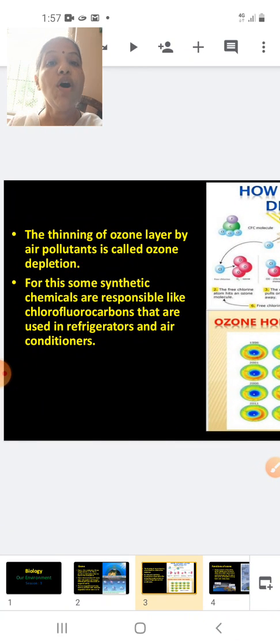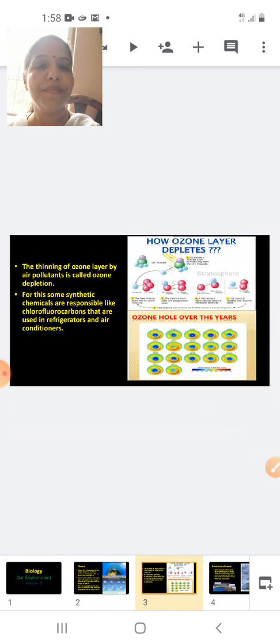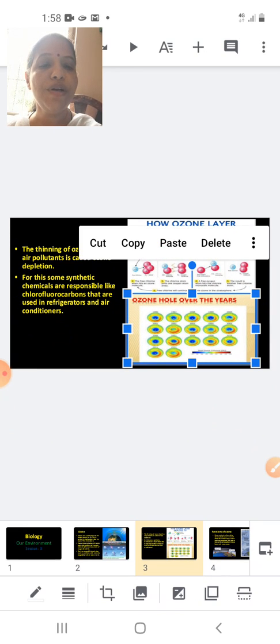The thinning of the ozone layer by air pollutants is called ozone depletion. For this, some synthetic chemicals are responsible, like chlorofluorocarbon, which is used in refrigerators and air conditioners as a coolant. Now we will go to the next slide.